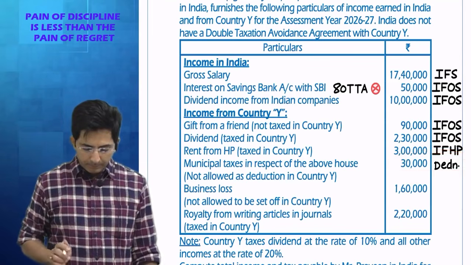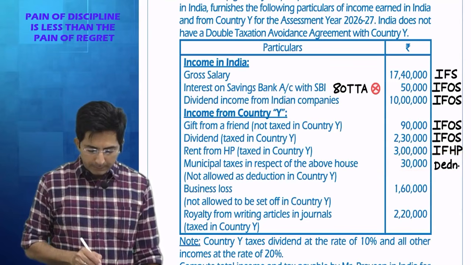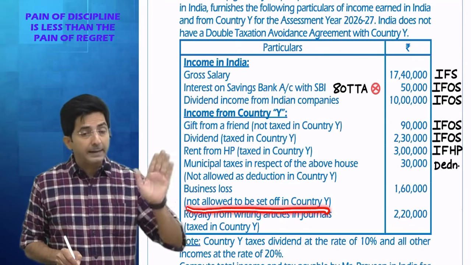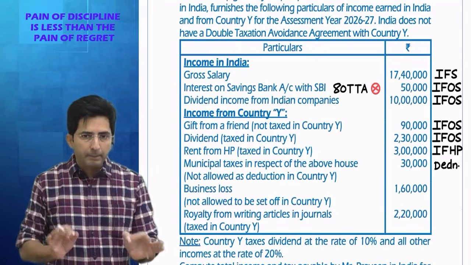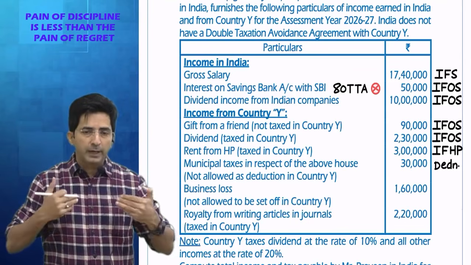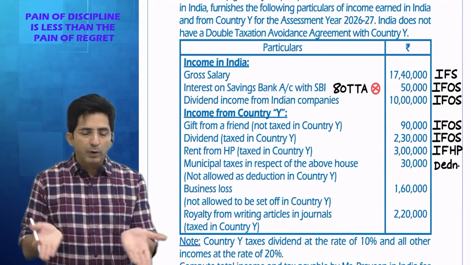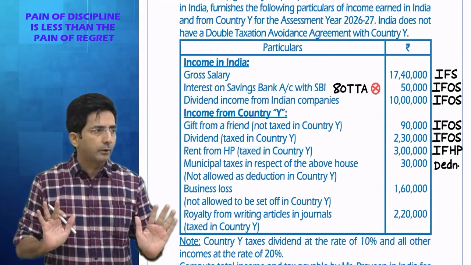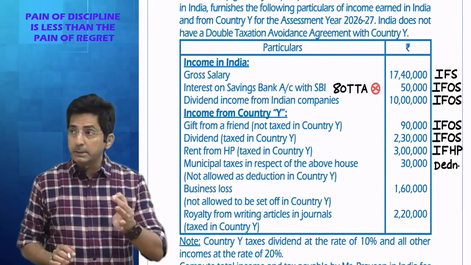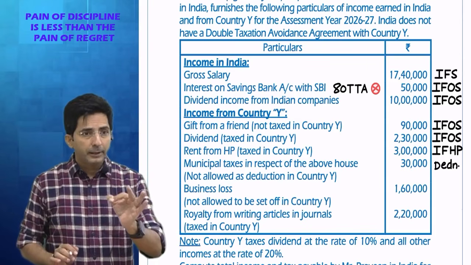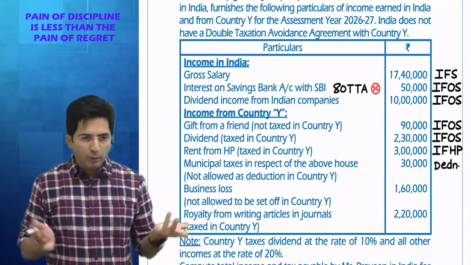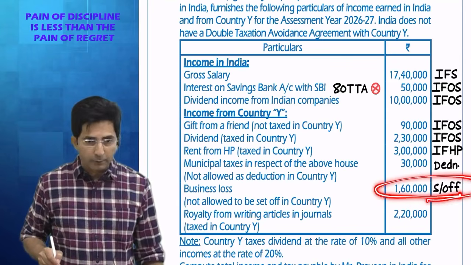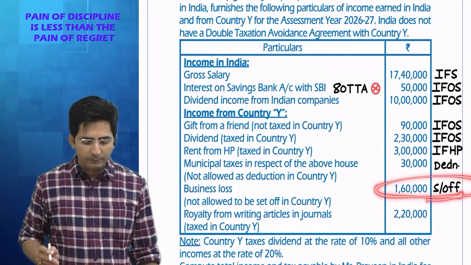Even standard deduction will be allowed for rental income. Okay. Then business loss. What they are saying, it is not allowed to be set off in country Y. So this is a law of country Y that they don't allow set off. But again I repeat, when we are preparing the solution, we are preparing for India. So we will go as per Indian law. And in Indian law, is business loss allowed to be set off or not? It is allowed. We can set off business loss anywhere except income from salary. So we will go as per Indian rules. So this will be allowed as set off. See, I have written set off anywhere except income from salary.